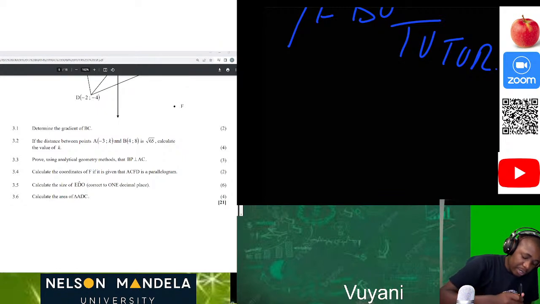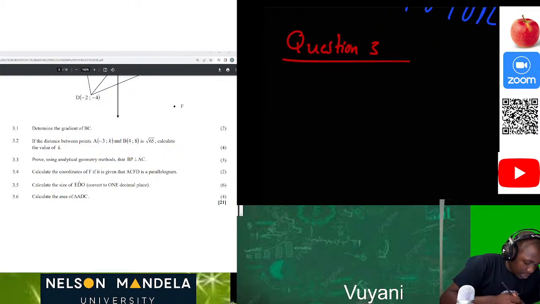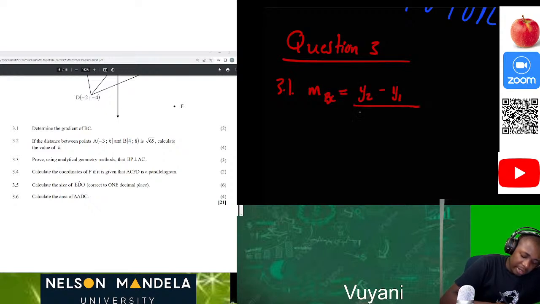So we know that we are doing question number 3. Let's do this. On the first question, which is 3.1, they say calculate the gradient of line BC. That's easy because we know that the gradient of line BC is always equal to y2 minus y1 divided by x2 minus x1.